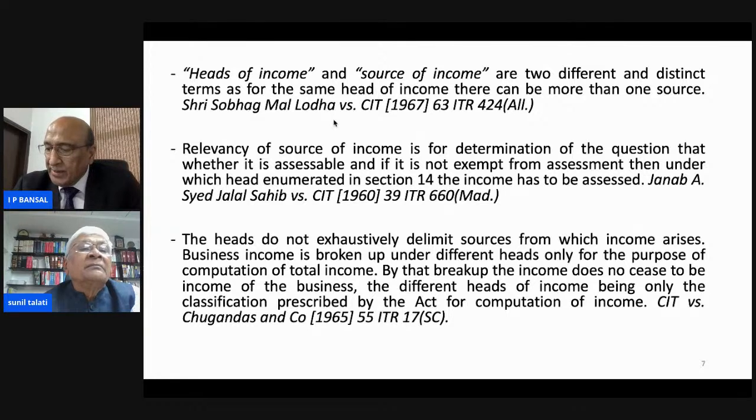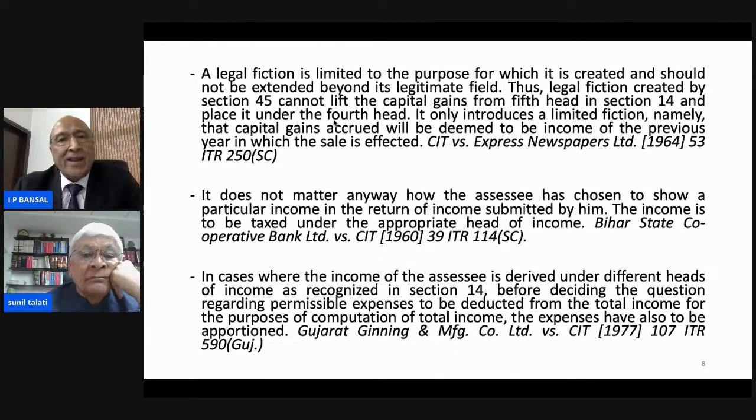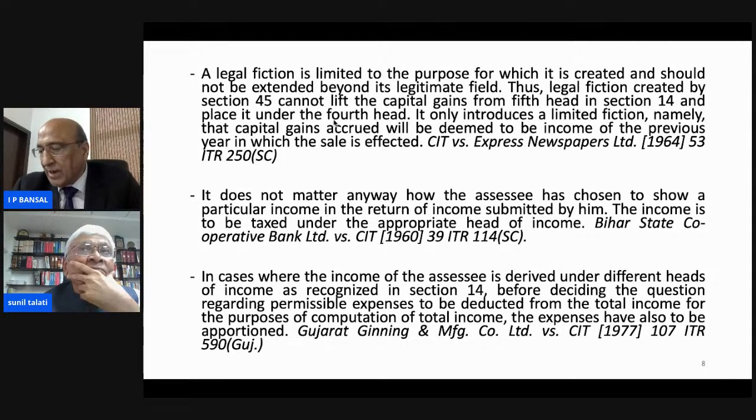Now the next case is Janab A. Sayyid, 39 ITR 660, Madras High Court. In this case, the assessee was carrying on the business of sale of BDs, and at the same time he was earning income from horse racing, attending races quite regularly for a number of years, from which the income was earned.